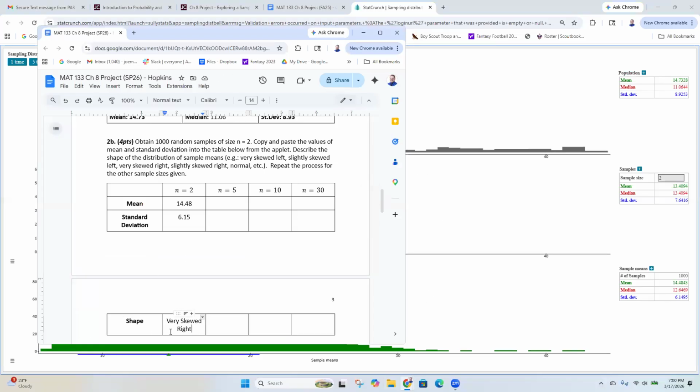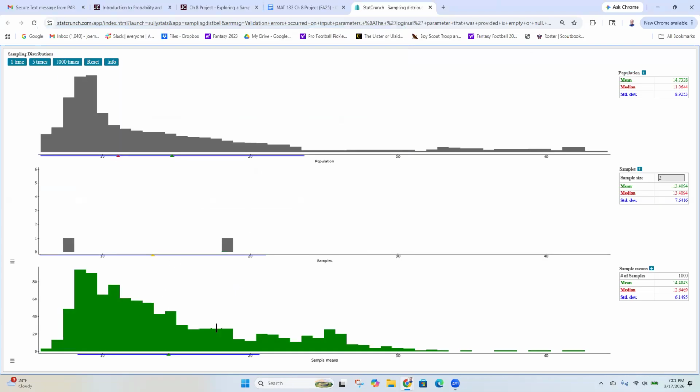Now, that is not surprising because when we had our normal distribution and did a bunch of samples, we got a normally distributed shape of sample means. Now I have a skewed right population, and when I did a bunch of samples of size 2, my resulting sample means is skewed right. So that's not surprising. But let's keep going and let's see what happens.